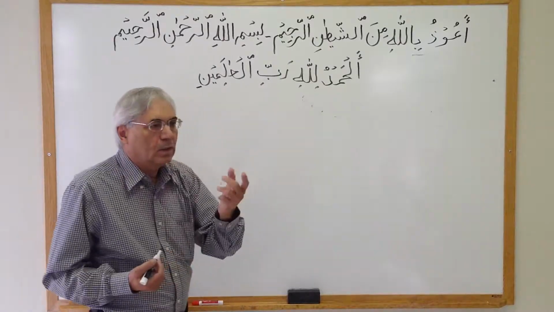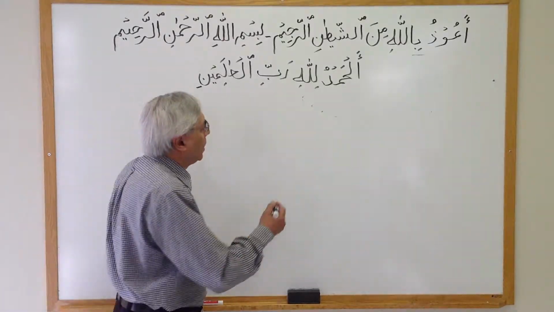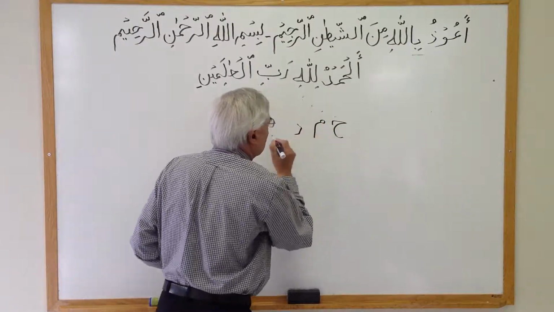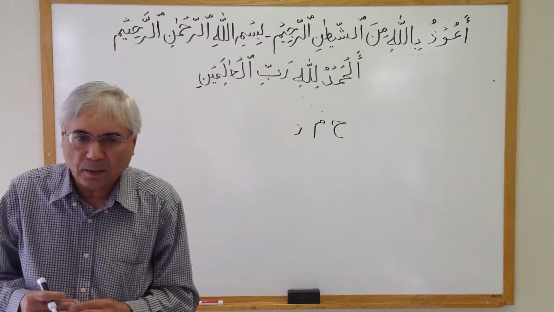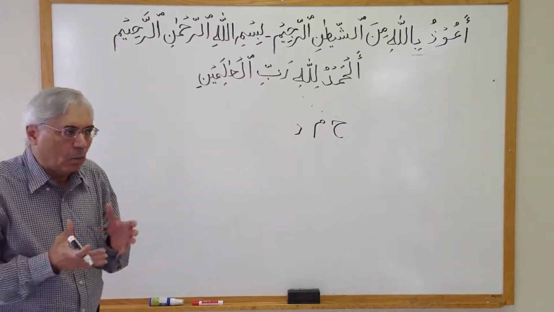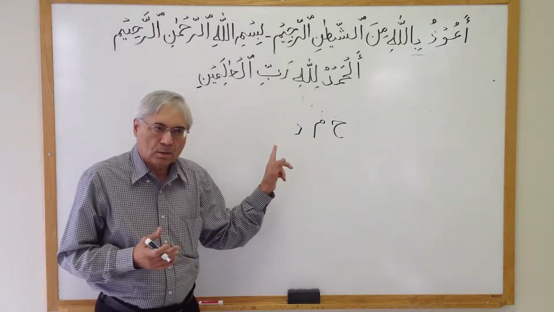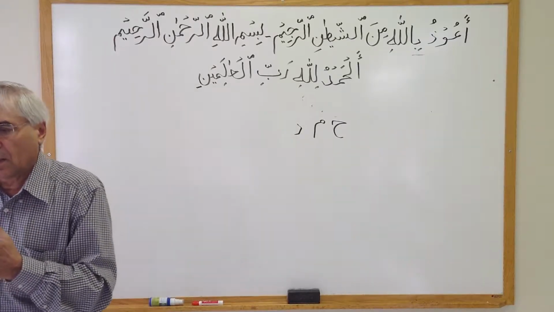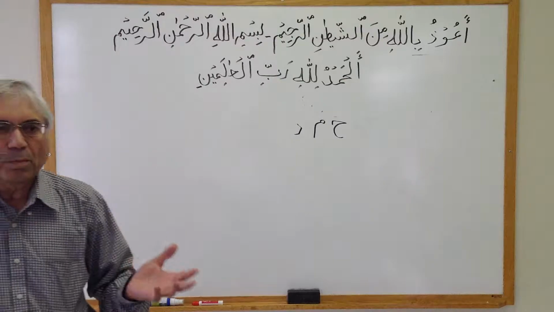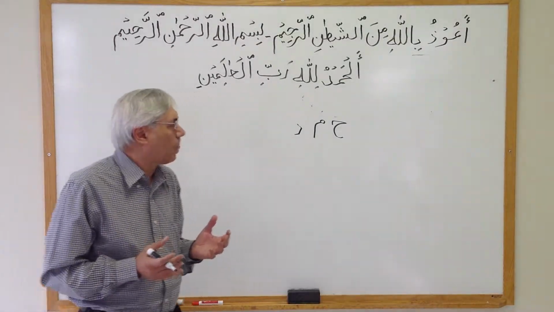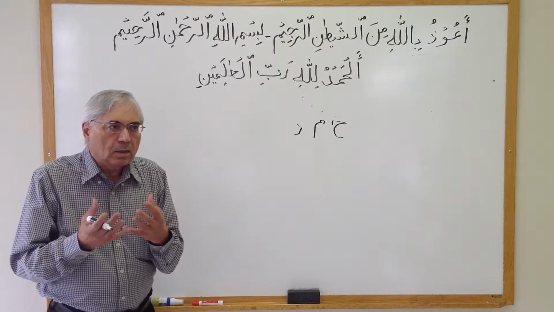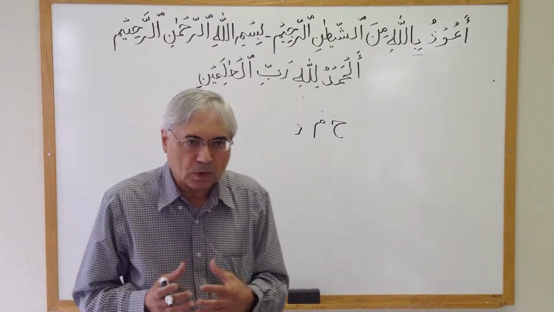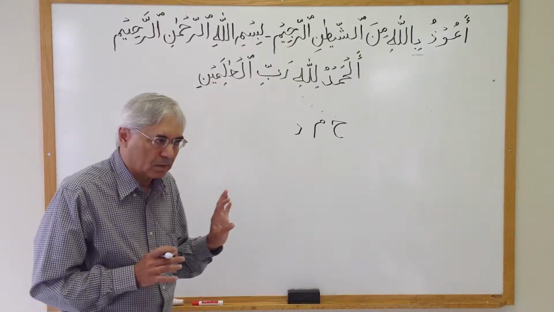So I'm just going to start with one example here. I'm going to take these three letters: Ha, Mim, and Dal. These are just three letters. When they are written in this order, the first letter has to be Ha, the second one has to be Mim, and the third one has to be Dal. Then these are just three letters. There is no meaning associated with these three letters. But when we start making words out of these three letters, then the meanings will start coming out. Right now, there is no meaning of these three letters.